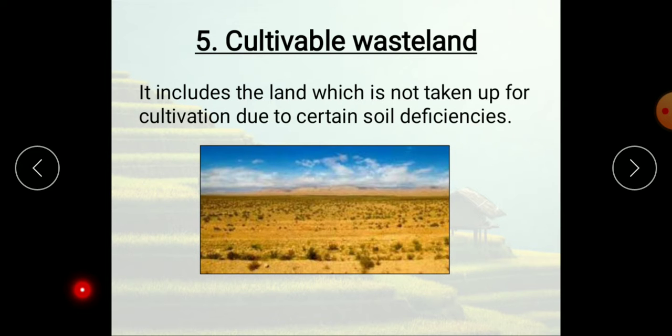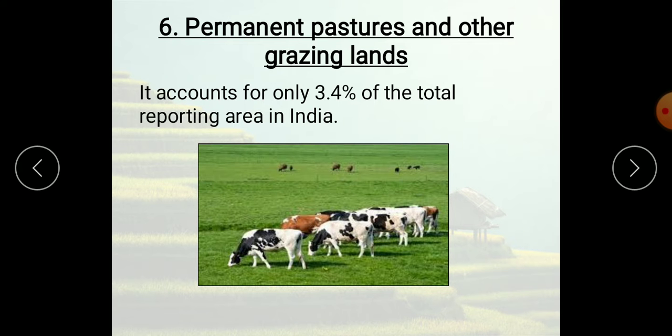And now I'll come to the cultivable wasteland. It includes the land which is not taken up for cultivation due to certain soil deficiency. Now, next, I'm showing the picture here, see children, permanent pastures and other grazing lands.